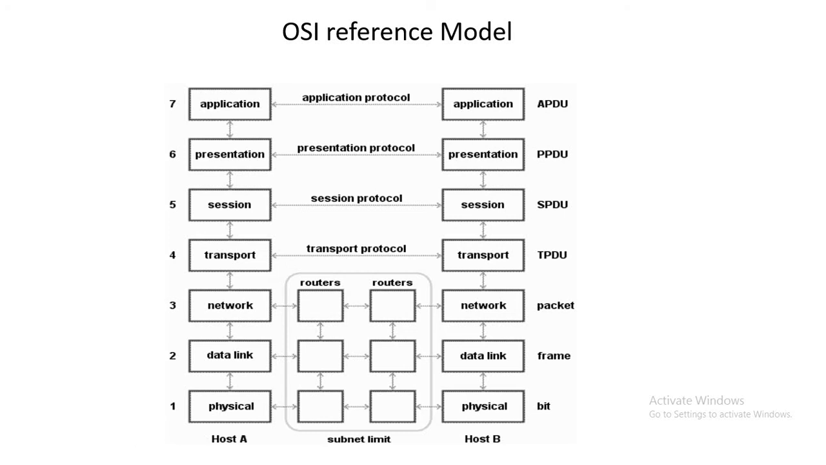So let's take one example. Suppose you are messaging someone through WhatsApp. So you are using WhatsApp on your smartphone. WhatsApp is one type of application. Get it? Whatever operating system you are using, it could be Android or iOS or any other.